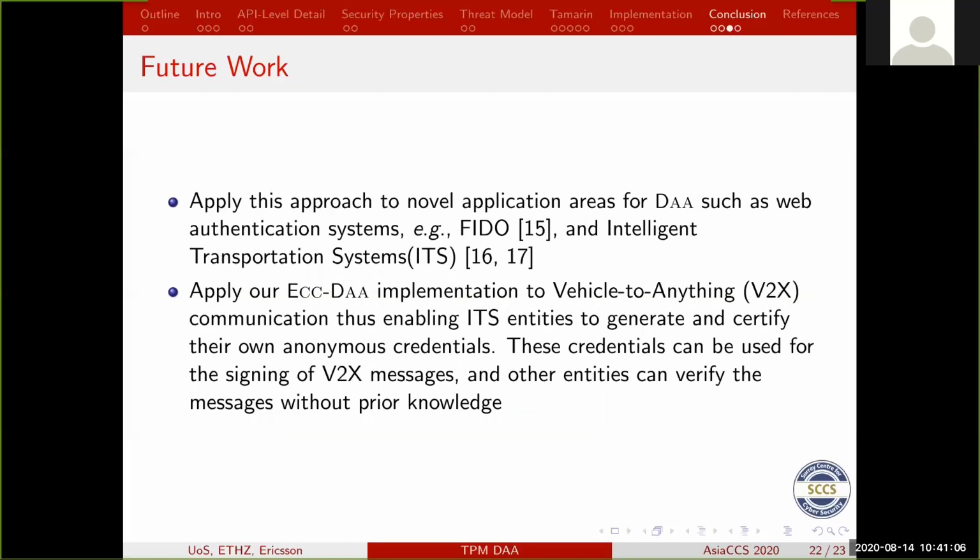What we would like to do is apply this approach also to other new areas like web-based authentication schemes like FIDO, and also intelligent transport systems, as well as vehicle-to-anything communication, which also requires anonymous signatures and anonymous credentials. So this could then be used to sign V2X messages and other identities that can verify the messages without prior knowledge.